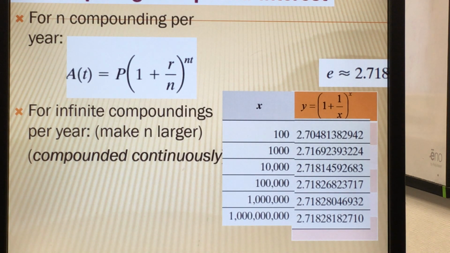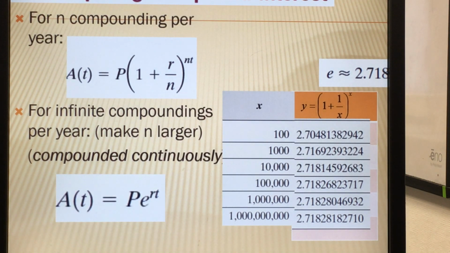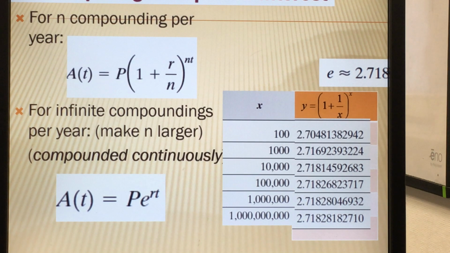So when we are compounding continuously, we use a different formula in the form of A of t equals P times e to the rt.